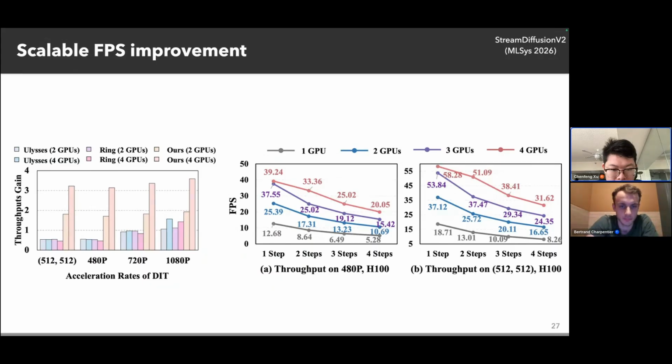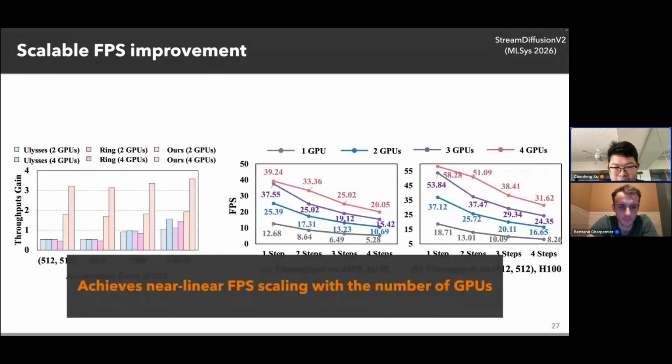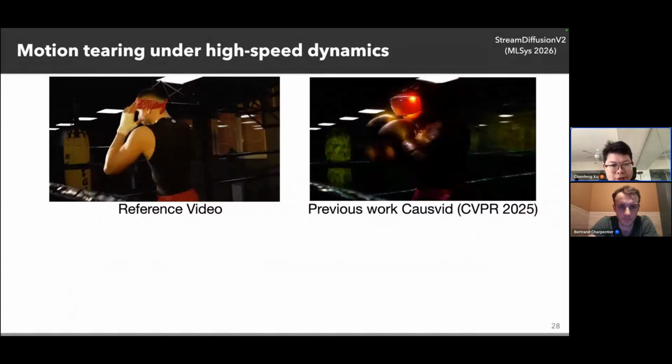For DiT blocks, utilizing 2 GPUs can lead to almost 2 times IPS gain, and 4 GPUs can lead to more than 3 times IPS gain. So it's very good. We basically utilize the SLO-aware chunk size, and with our GPU orchestration method, we can achieve the target TTFF, the time to the first frame, and the target FPS. But is that all? Unfortunately, no.